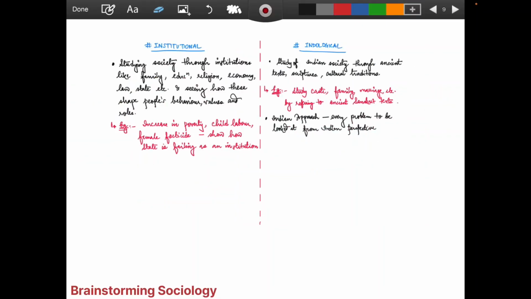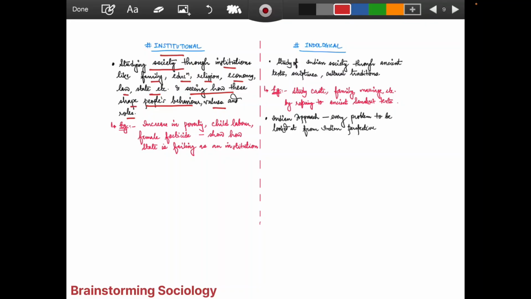Next, we are talking about the institutional perspective. Here, institution means whatever has already been framed in our society, what roles those institutions play, and how they help shape humans or the society themselves. So it is studying society through institutions like family, education, religion, economy, law, state, etc., and seeing how these shape people's behavior, values and roles. This is just a simple layman understanding. That's why I have kept it short and simple.